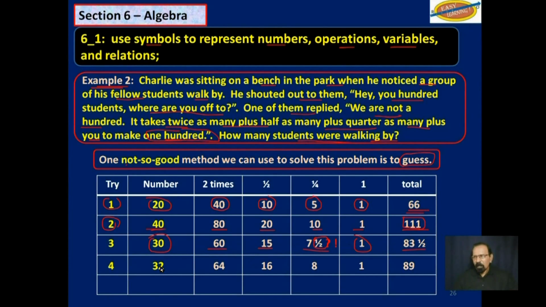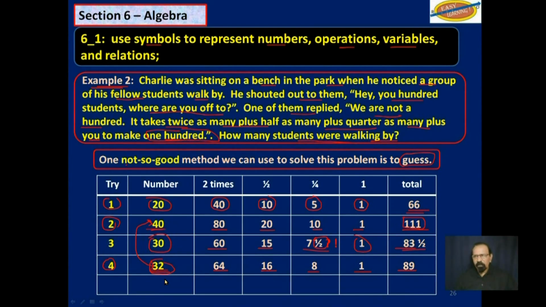So, fourth try, let's try 32, since 30 is too small. Double 32, 64, half of 32 is 16, plus quarter, plus 1, we get 89. Okay, so 32 is still too small. So evidently, our answer must be somewhere between 32 and 40. 40 is too large, 32 is too small.